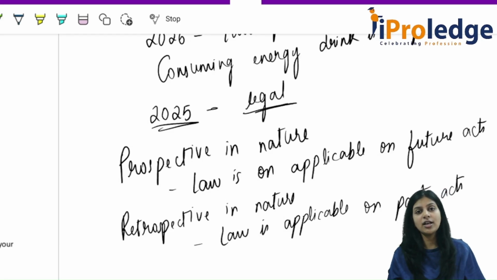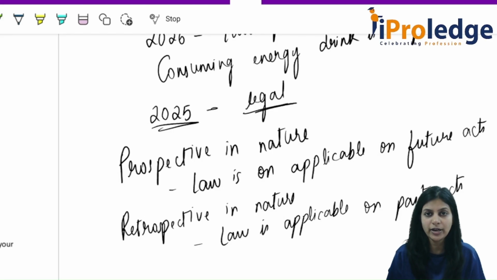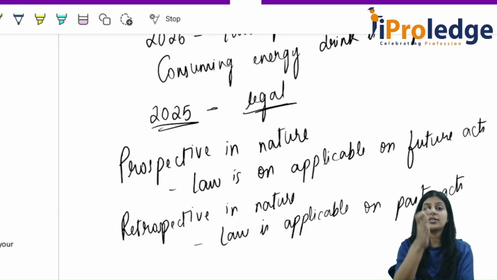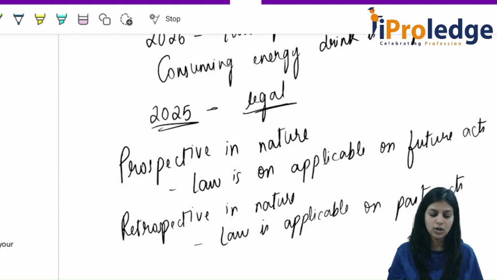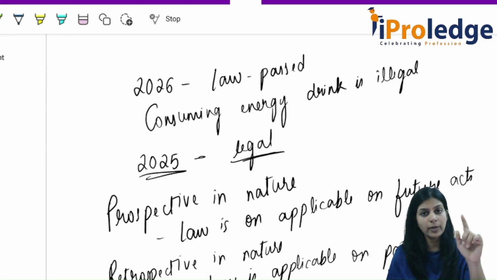Most of the criminal laws are prospective in nature, and civil laws are retrospective in nature. Got it? Understood what is retrospective and prospective in nature? Today the law has come, it is applicable from today: prospective in nature. Today the law has come, it is applicable even on the past acts: that means it is retrospective in nature. Now you understood that this criminal act is prospective in nature.